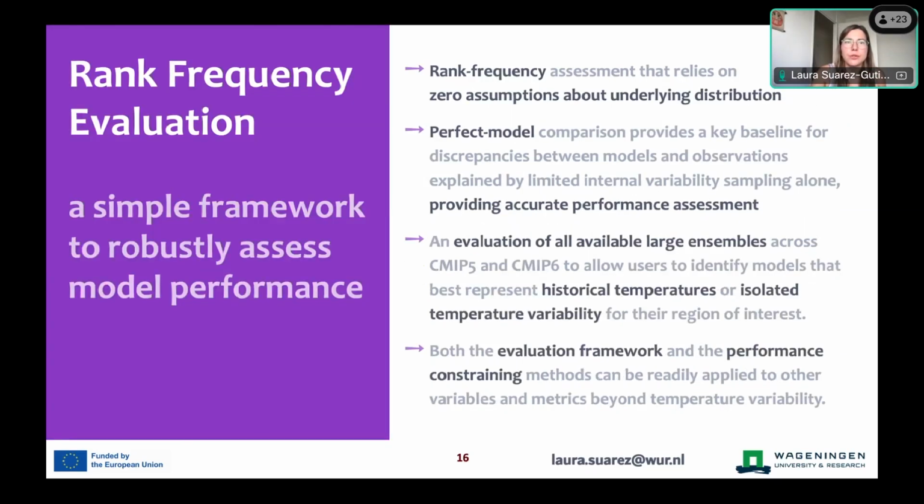But I also want to highlight that this evaluation framework is quite simple and approachable for all the metrics. So it allows you to simply and robustly assess model performance without making any assumptions of the underlying distribution, and without having to have very perfect information about the internal variability sampling either, or having a record that is too long. So I would really recommend you to take it up because, as I say, it's quite simple, and particularly combined with this perfect model approach, which really provides an accurate baseline to distinguish discrepancies between model and observations that might be explained just by the limited internal variability sampling.